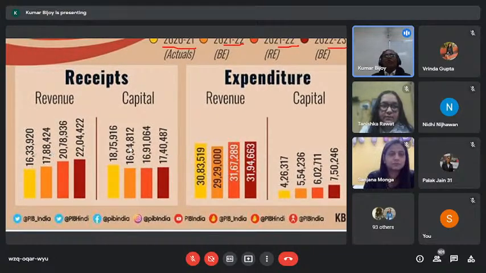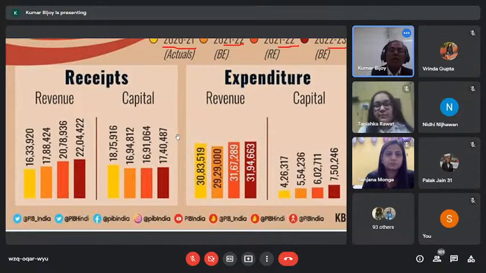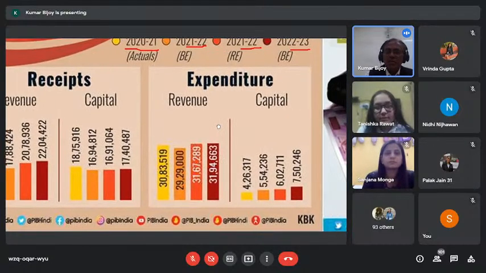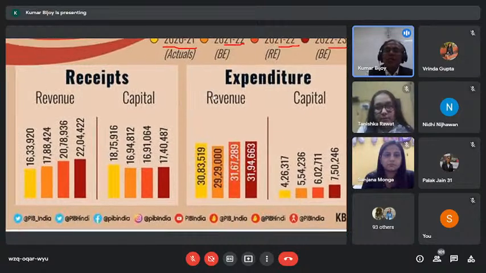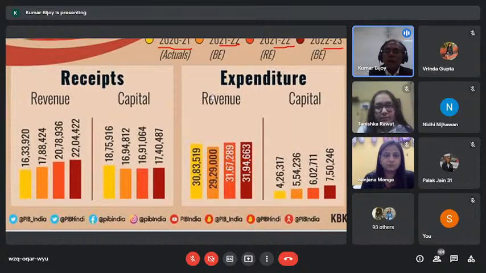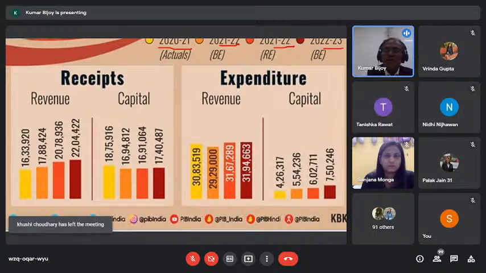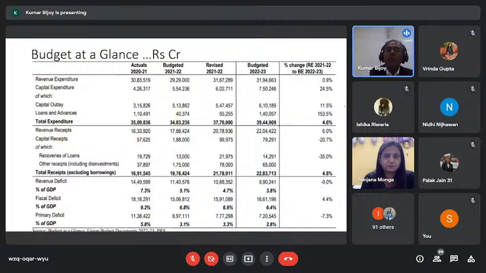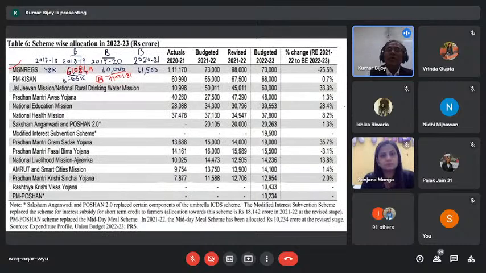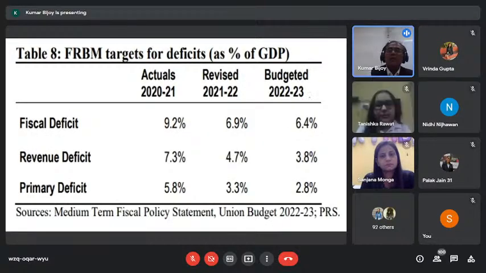So 4 plus 4, 8 trillion additional loss or additional gap got created. Whatever quantum of money they wanted, they were not able to get, whereas they had to put in more expenditure than planned, and that resulted in a huge fiscal deficit in 2020-21. How much that fiscal deficit was, I can show you through this figure. You can have a look here directly. The actual fiscal deficit in 2020-21 was 9.2%.